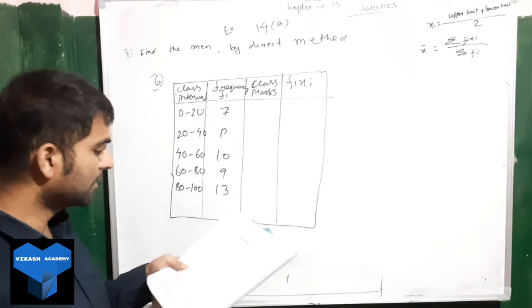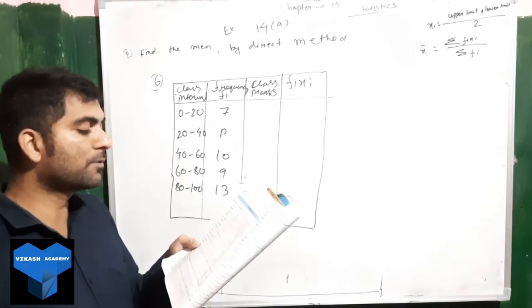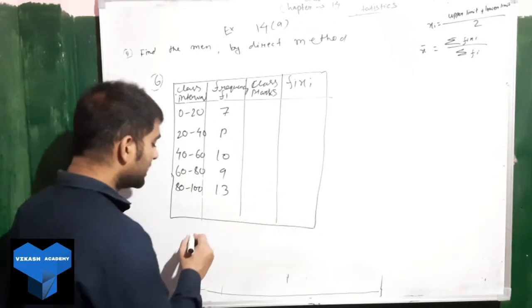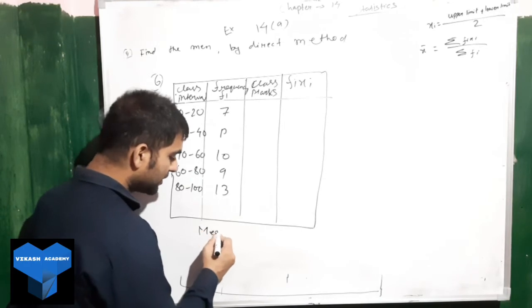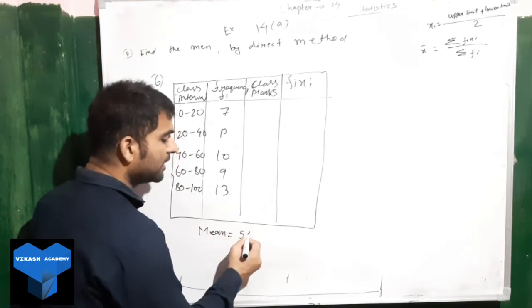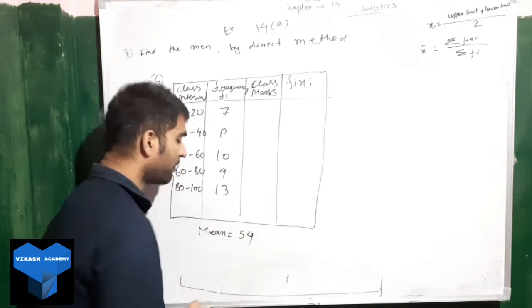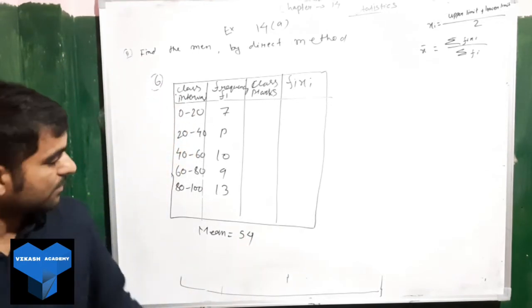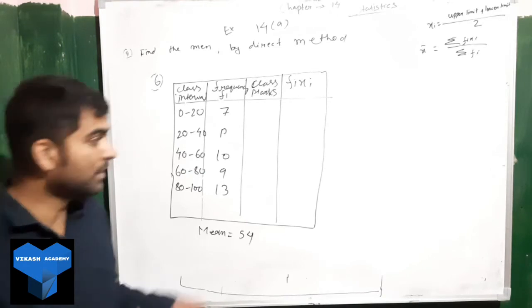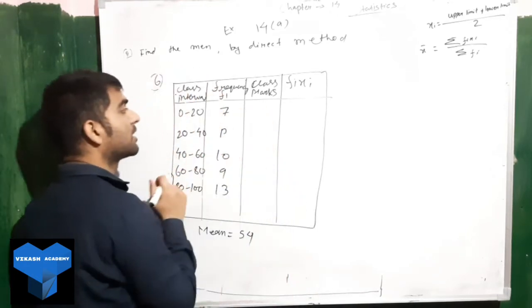Okay, so the mean of the frequency distribution has been given. Mean is given as 54. For this question, remember mean is equal to 54. Now use the formula. Before that, find out the class mark.